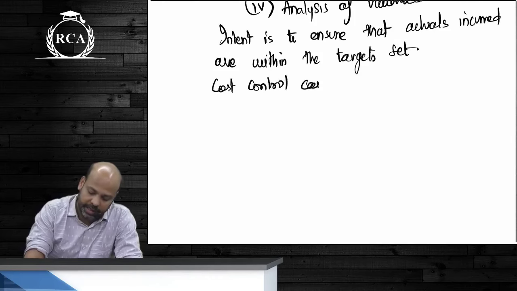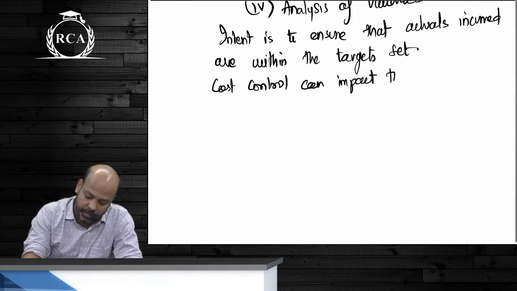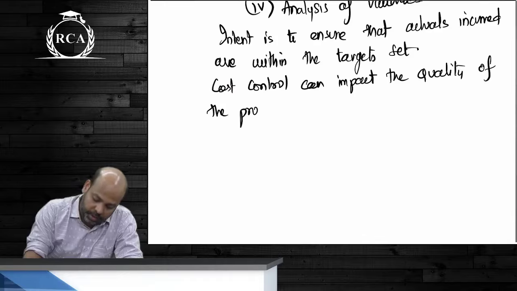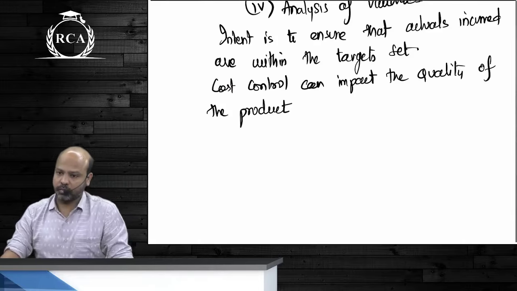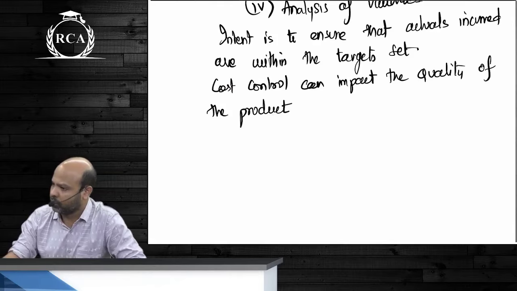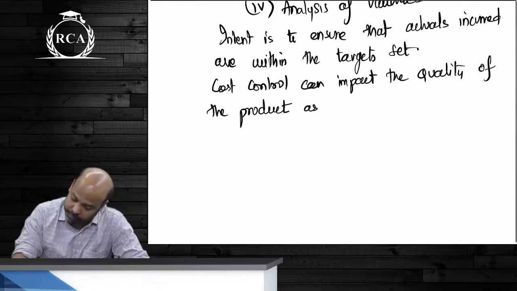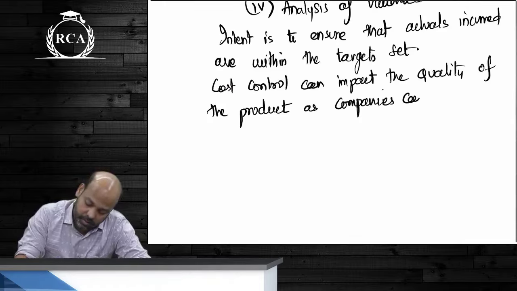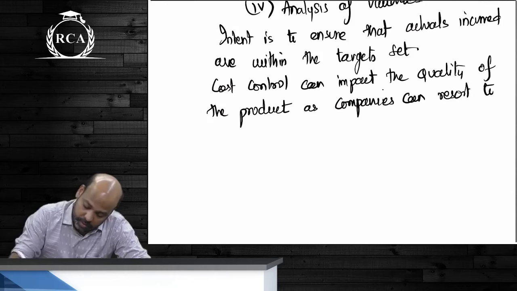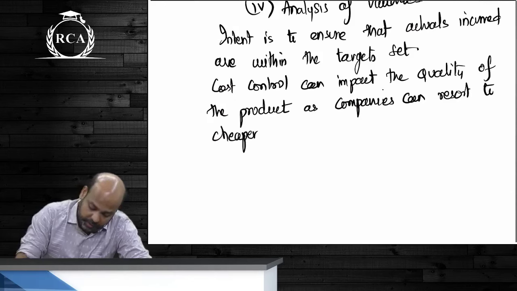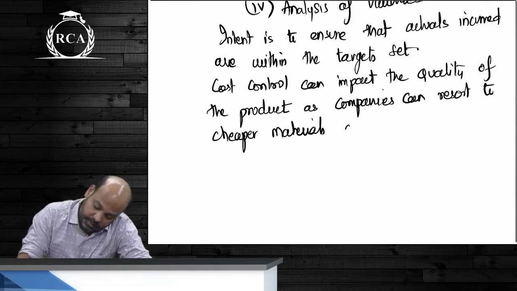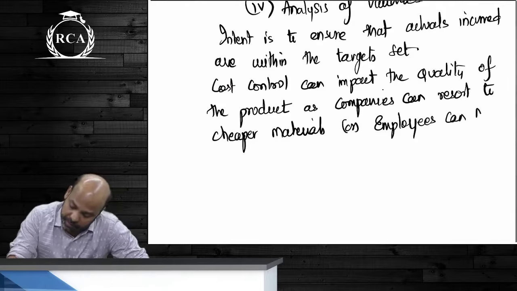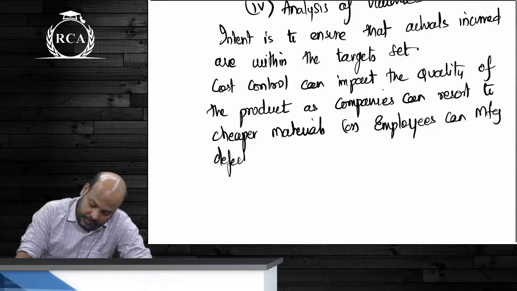Cost control can impact the quality of the product, as companies can resort to cheaper materials, or employees might manufacture defective products.